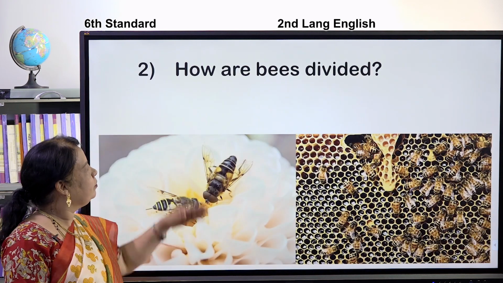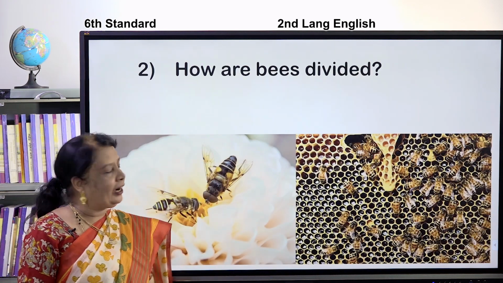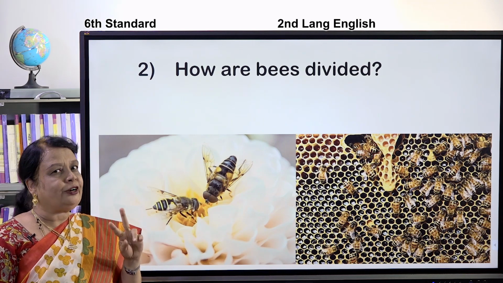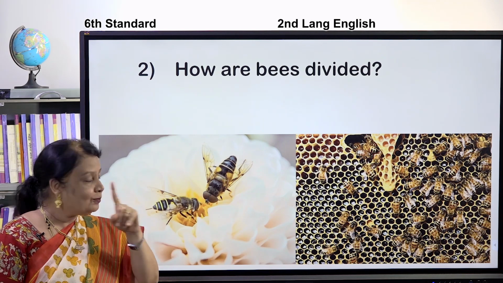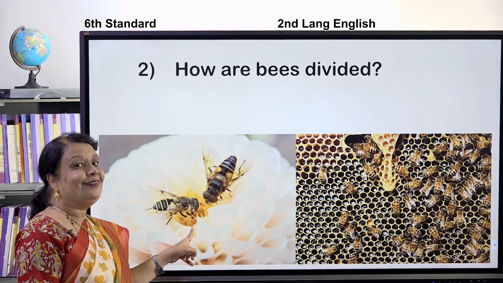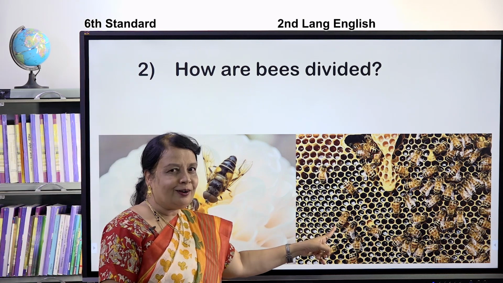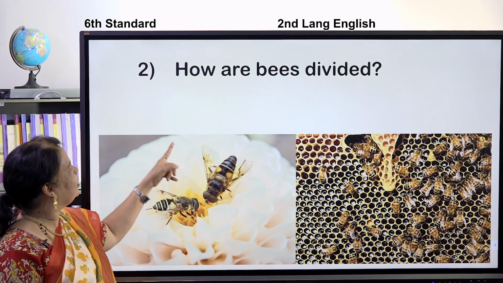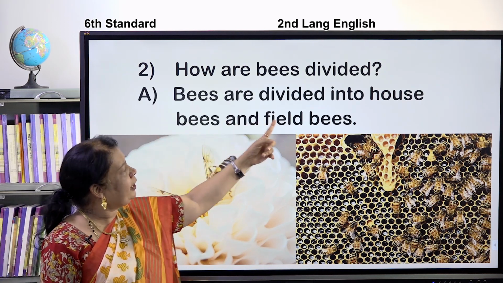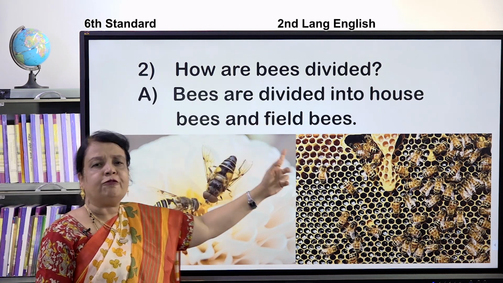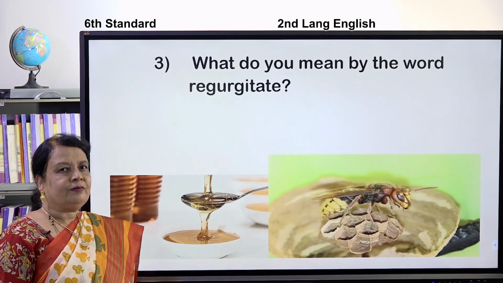I have one more question. How are bees divided? The bees are divided into 2. Do you remember? These are field bees and these are house bees. Very good children. Bees are divided into house bees and field bees.